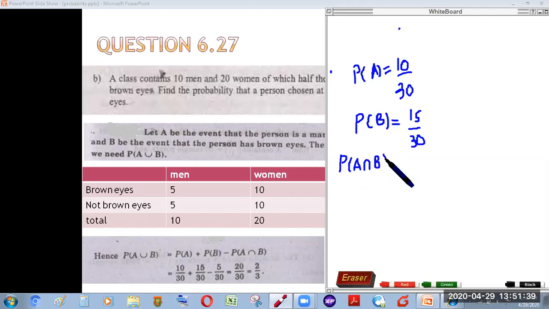We can observe from the table that there are 5 men who also have brown eyes. So these 5 will make the probability 5 divided by 30. By substituting the values in this addition law of probability for not mutually exclusive events, we can get the probability as you can see it here.